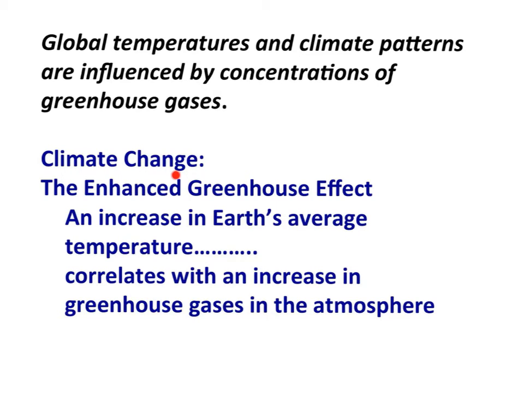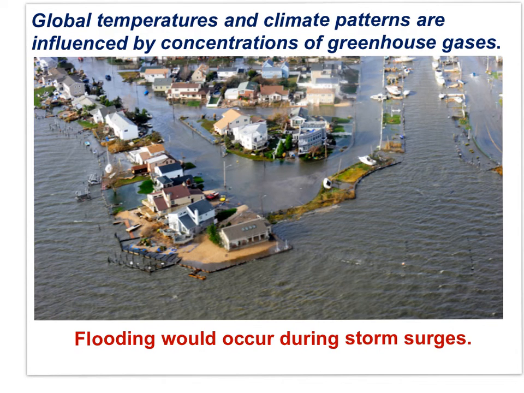Climate change results from the enhanced greenhouse effect. It's an increase in the Earth's average temperature correlated with an increase in the greenhouse gases in the atmosphere, an enhanced greenhouse effect. Global temperatures and climate patterns are influenced by concentrations of greenhouse gases.